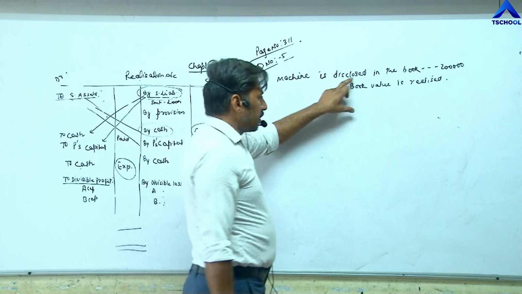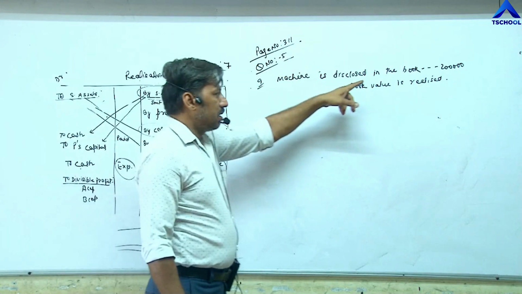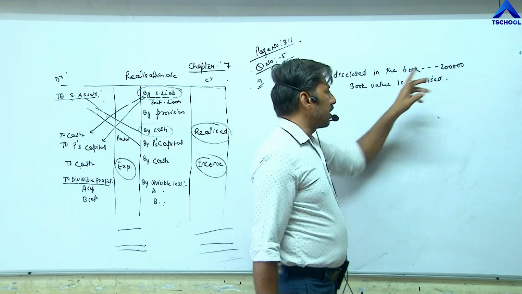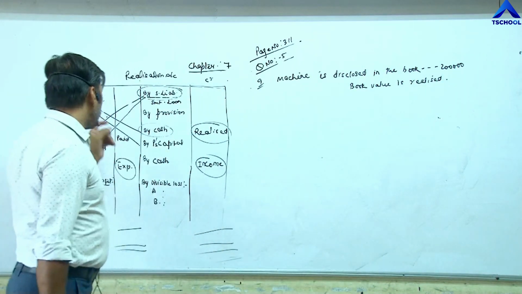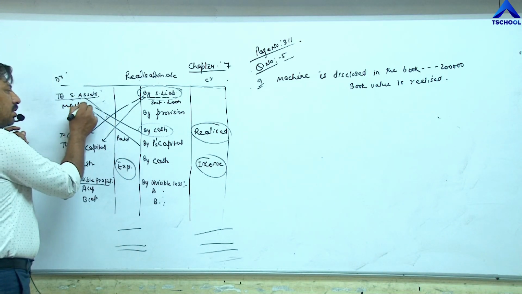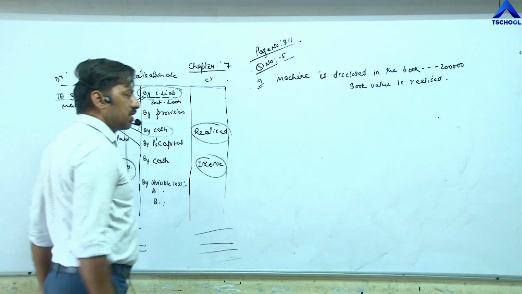Machine is disclosed in the book means machine is given in the balance sheet. Book means balance sheet. On the asset side, machine is given. The value of machine is 2 lakh. So first of all, we have to close down the account of machine. So we need to write here machine 2 lakh rupees. So the entry becomes relation to machine. First entry.